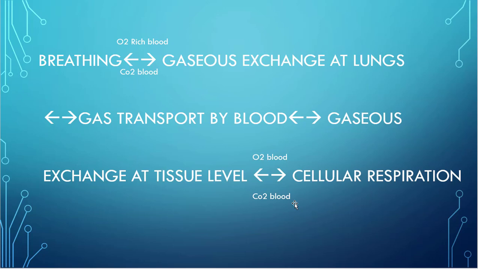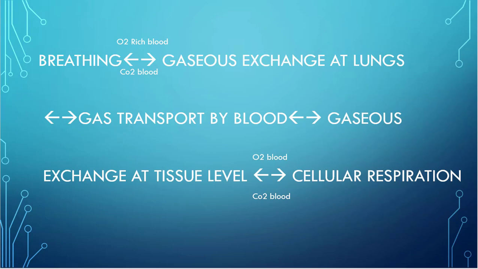That carbon dioxide is again given to the tissues. The tissues give this carbon dioxide to blood. Blood sends this carbon dioxide to lungs. The lungs send this carbon dioxide out of the body, that means into the atmosphere. This is the sequence of events in our respiration. The oxygen pathway is this way. The carbon dioxide pathway is like this: from cellular respiration to tissues, tissues to blood, blood to lungs, lungs to breathing, and out of our body. That means it reaches the atmosphere.